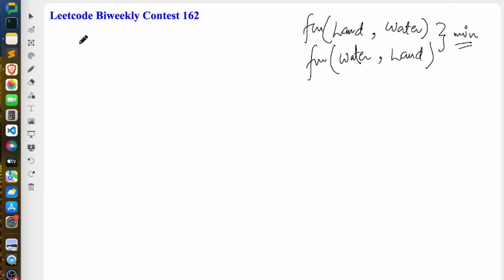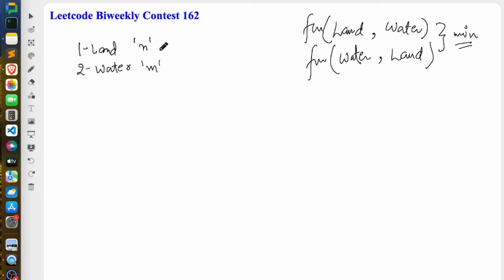Now consider a case when you are doing land ride first and then water ride, right? So we know that we have n number of land rides and m number of water rides, right? So we will go through all possible land rides and we will try to find which water ride is the most optimal. But here, in the first solution, if you notice, we went through all possible land and all possible water rides. But here we won't do that.